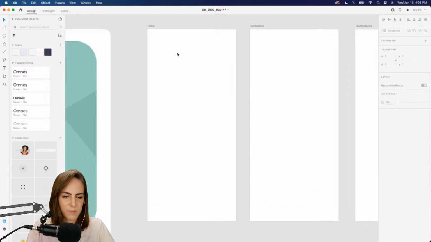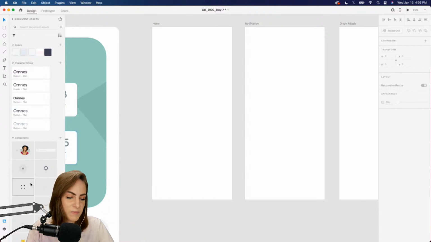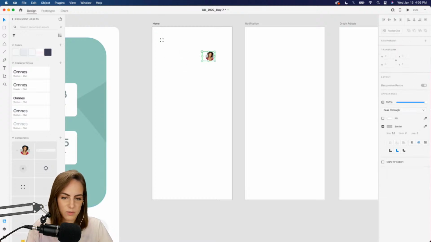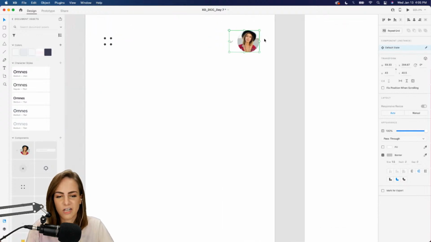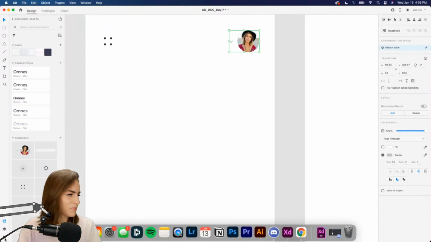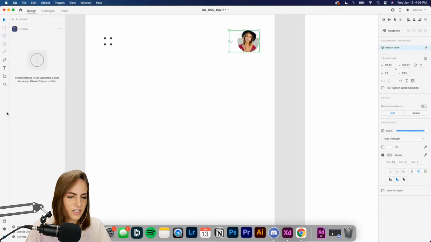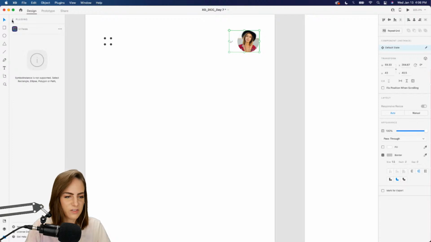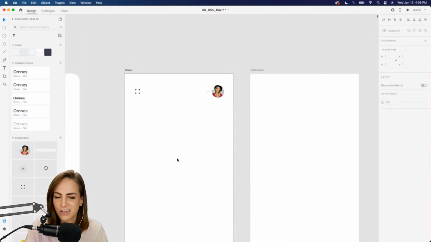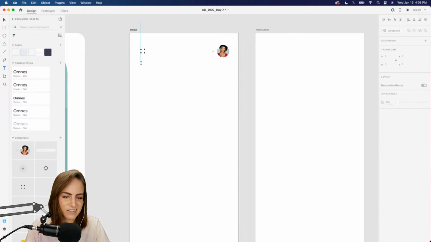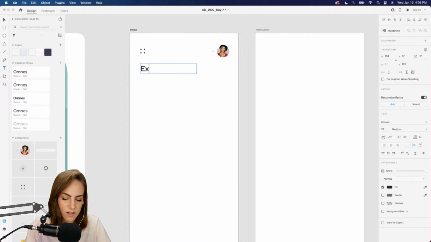So I am going to start at the very top. Let's add our menu at the top left, and at the top right I will add this profile image. I already showed you how to use that plugin. I used UI Faces for this, but I did that yesterday, so I'm not going to go through it all again. Then let's add our header. We'll just say Expenses, short and sweet, and make sure that's left aligned. That looks good.